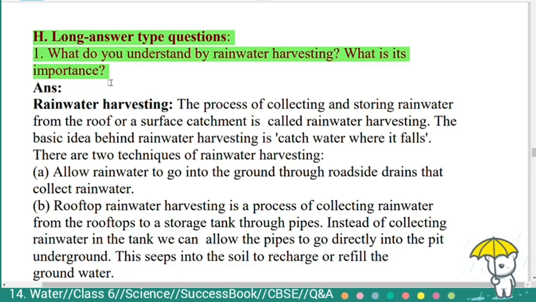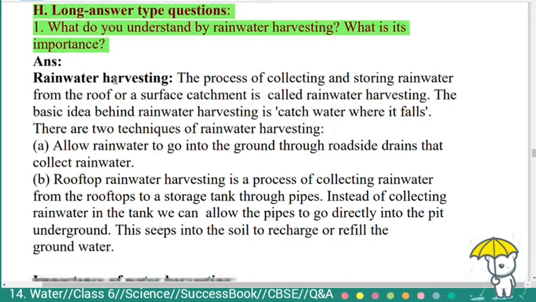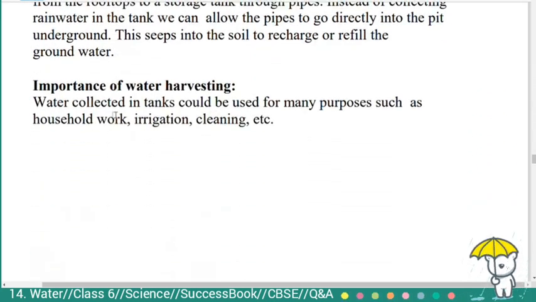This seeps into the soil to recharge or refill the groundwater. Now, the importance of water harvesting. Water collected in tanks could be used for many purposes such as household work, irrigation, cleaning, etc.